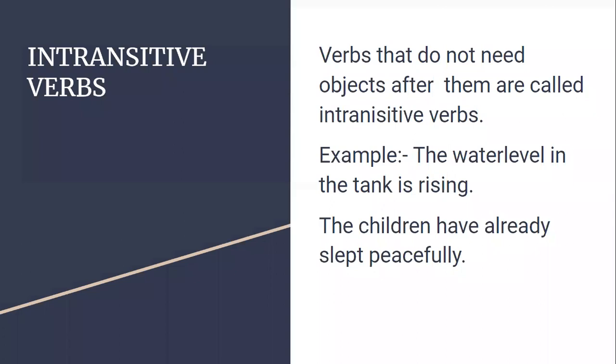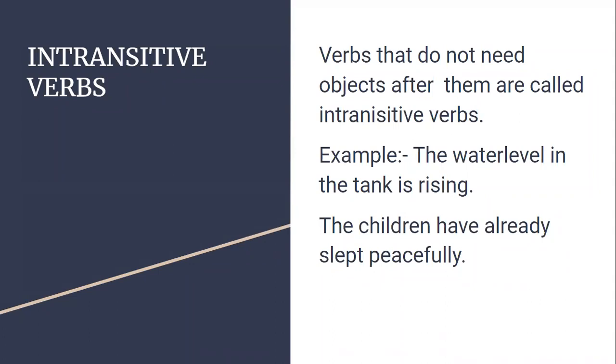Whenever a verb facilitates this, an object can become a subject and a subject can become an object. That verb is called a transitive verb, and it facilitates active to passive and passive to active. And those verbs in a sentence which do not facilitate this process of converting from active voice to passive voice or passive voice to active voice are called intransitive verbs. They do not facilitate it. An intransitive verb does not allow changing the sentence from active to passive and passive to active.